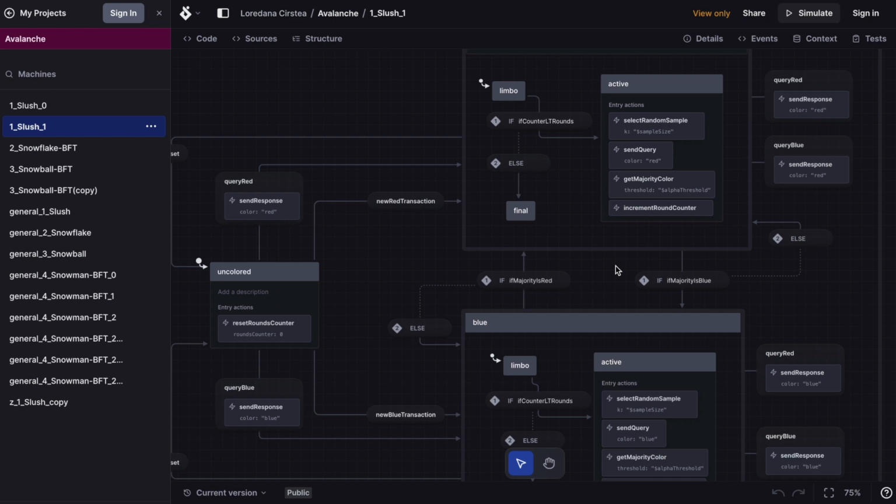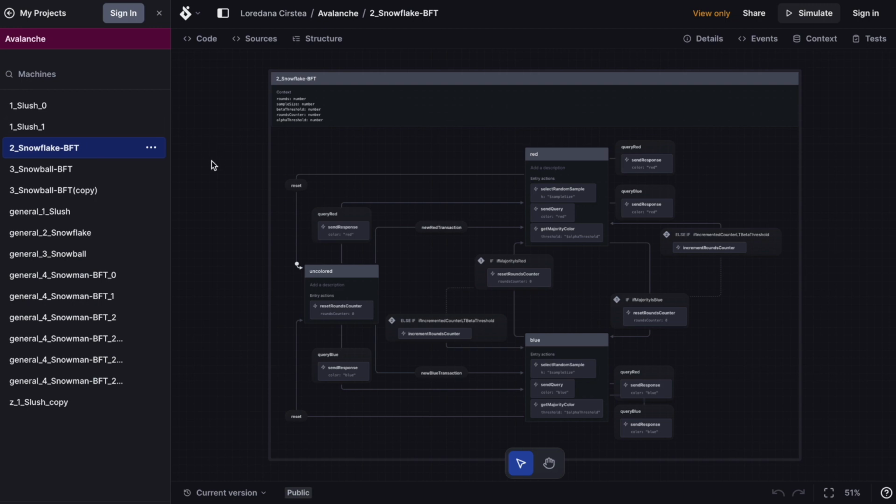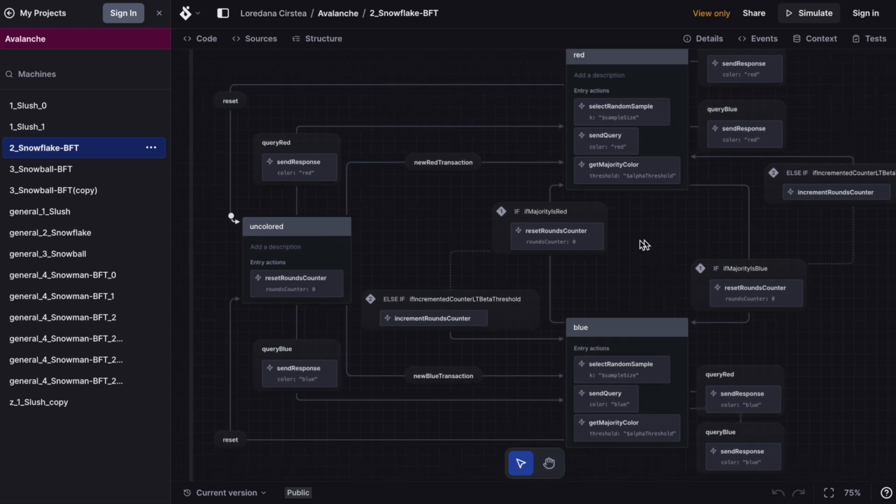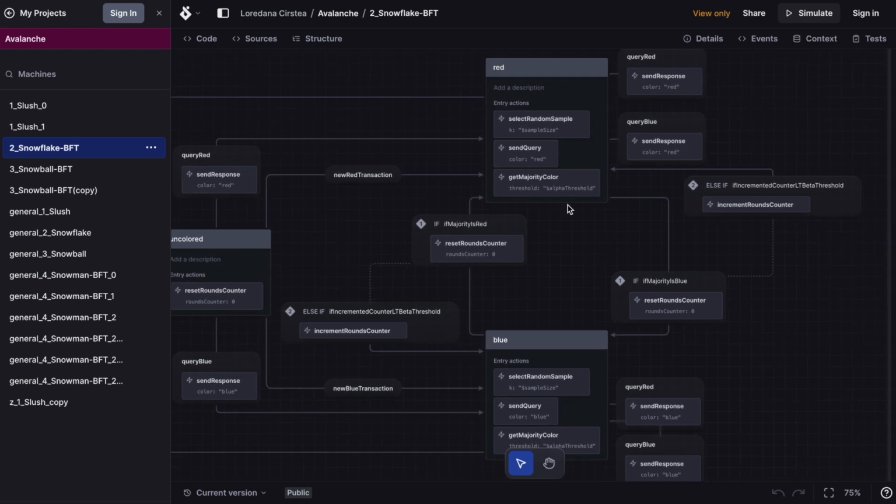So the next protocol, Snowflake, introduces another concept. Now, Snowflake has Slush as basis, but we do not need those substates for red and blue anymore, and you will see why. Again, we have the uncolored state, the red state, the blue state. And the mechanism is very similar. So we will focus on what happens after the random sampling in each of these states.